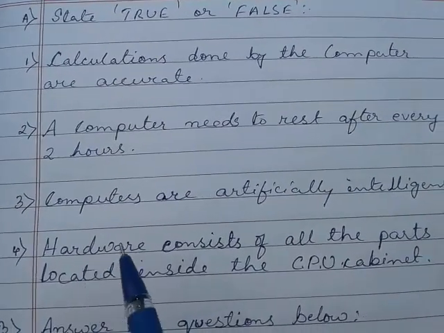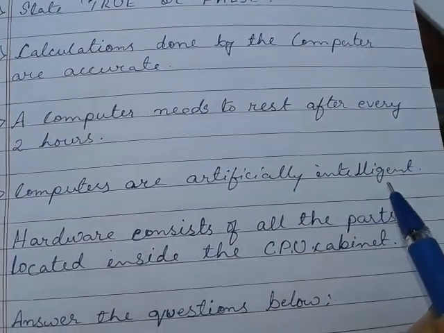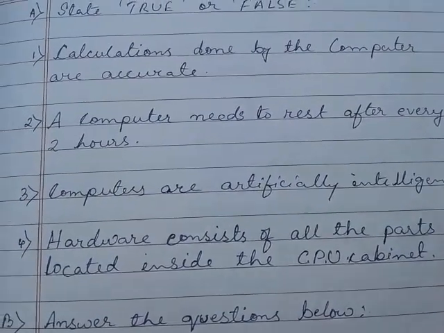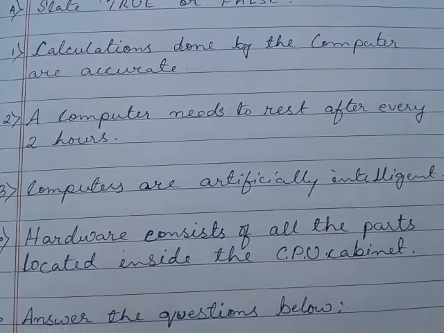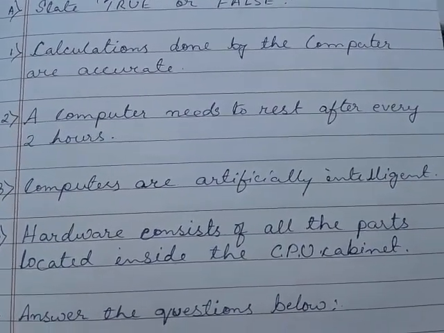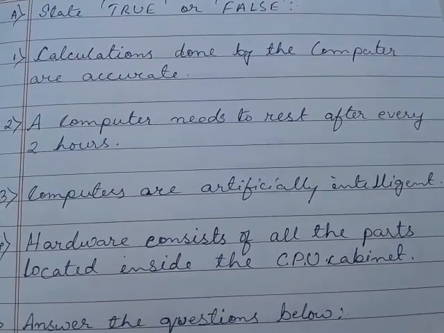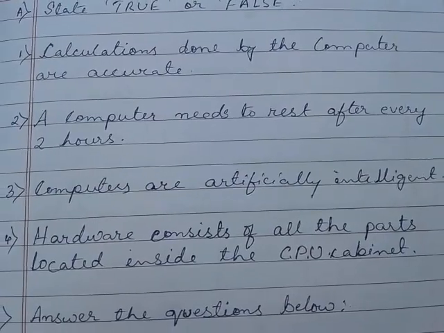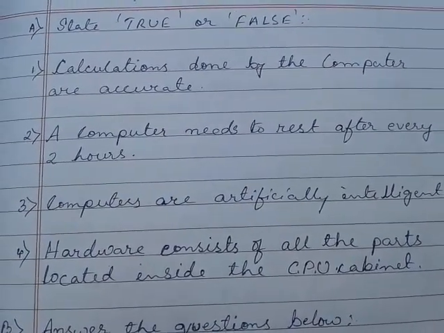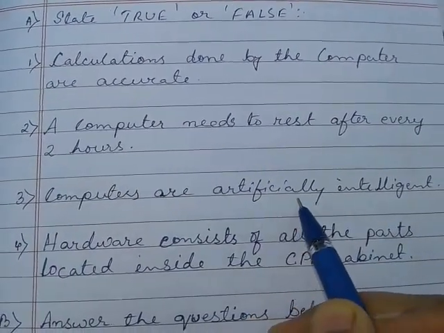Number 3, computers are artificially intelligent. This is an important point students. In the book it is given computers are intelligent. We have marked that false. But here the statement is computers are artificially intelligent. So note here, the word artificially is included.